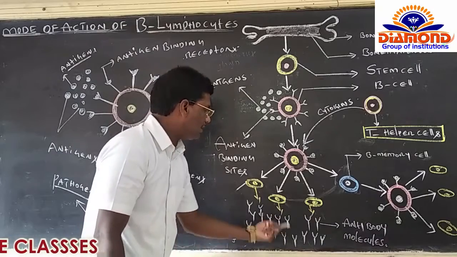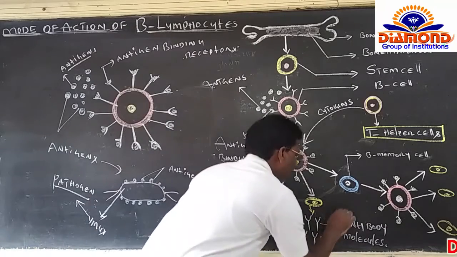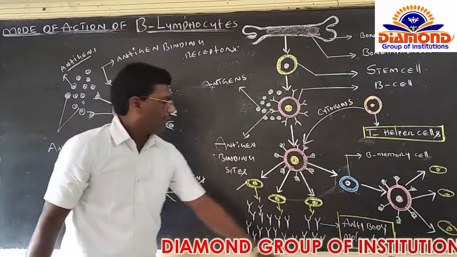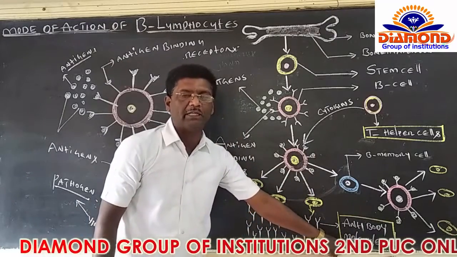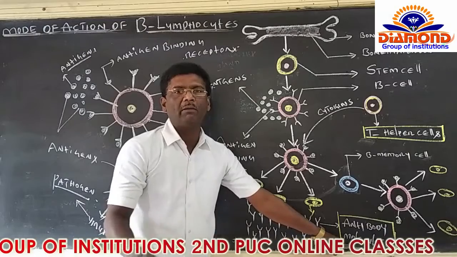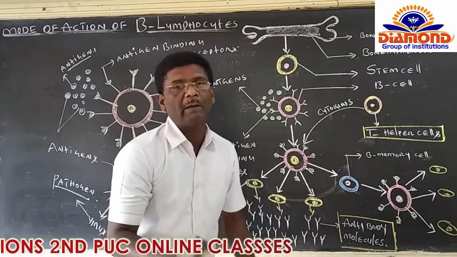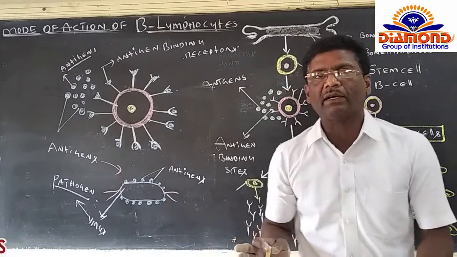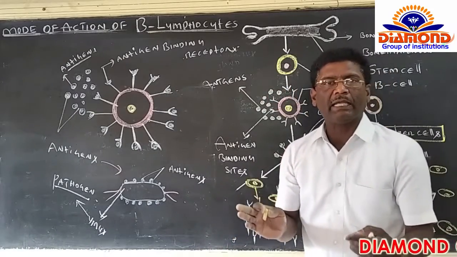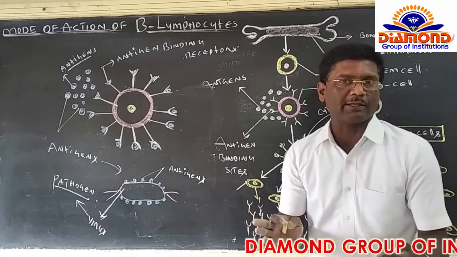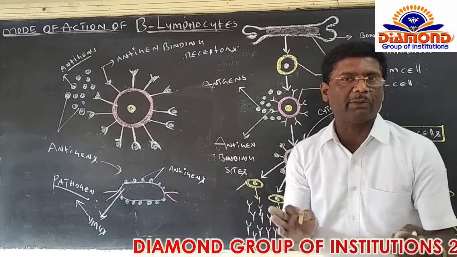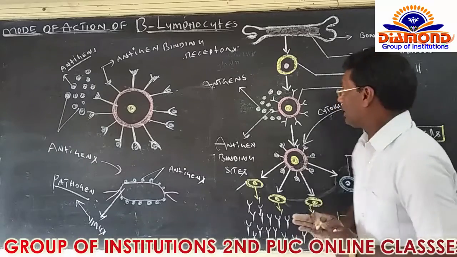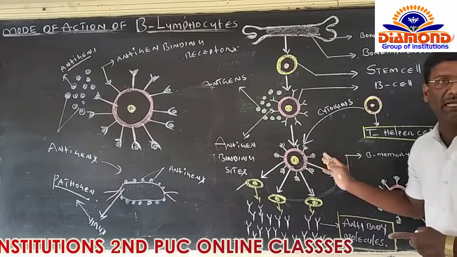Such kind of molecules are called antibody molecules. These antibody molecules have the ability or capacity to kill or destroy the pathogens. But in the case of T lymphocytes, it isn't like that. T lymphocytes are directly able to produce cytotoxins. These cytotoxins have the ability to kill the microorganisms or pathogens. But in the case of B lymphocytes, it isn't like that.